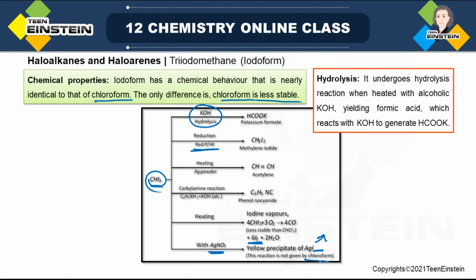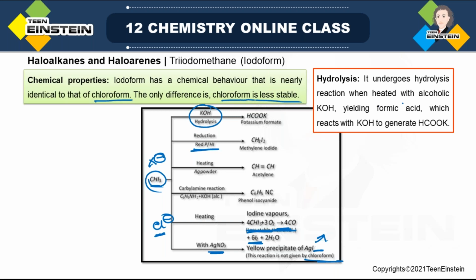But this reaction we cannot get from chloroform, because Cl minus is not generated. If you compare CHI3 and CHCl3, the AgI precipitate you can get only if there is presence of halide ion. In the case of CHI3, its covalent nature compared to CHCl3 is less, so that is why I minus can be generated. But when it is chloroform, because of its covalent nature, Cl minus is not generated. So AgCl precipitate is not possible. This is why this reaction is not given by chloroform.